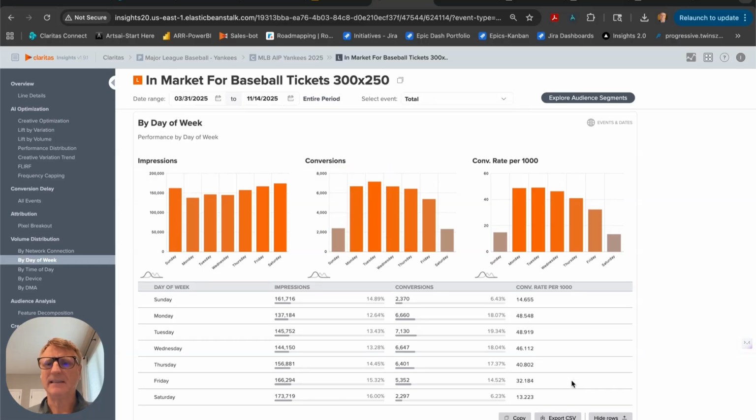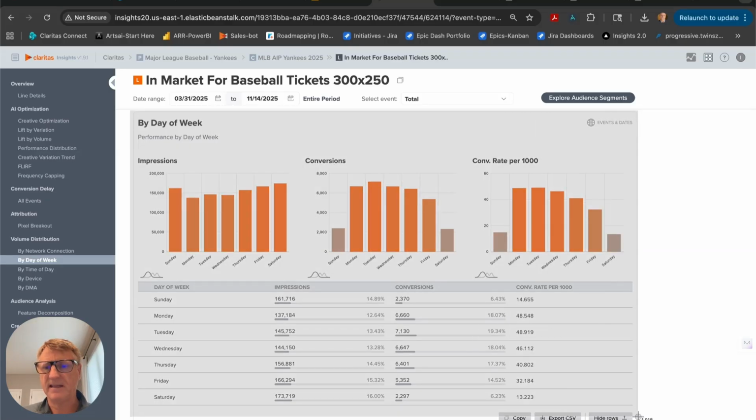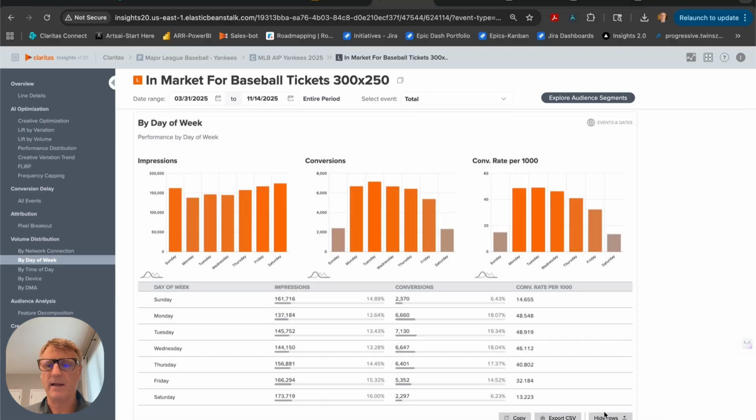But let's see if AI can recover the same analysis. Now there's two different ways that we can do that. With computer vision, we could take a screenshot and just give it this as the data, and it should be able to understand that. And we will try it that way. But the more important one is we're going to work with raw data, CSV data, Excel data. And so Claritas has an option in every dashboard to export to CSV, which we'll do. And that file is available for you to bring into the analysis.